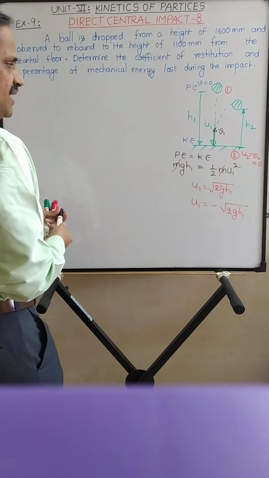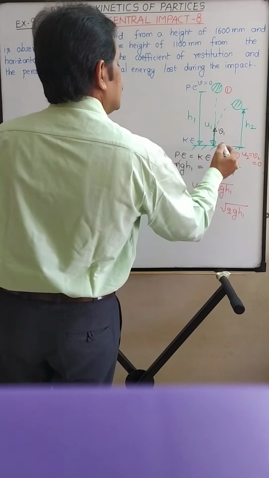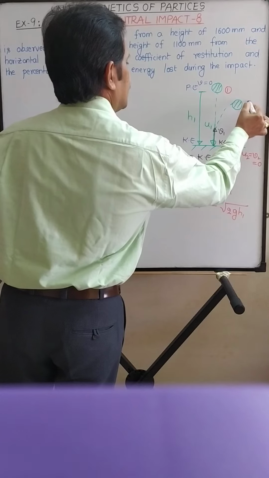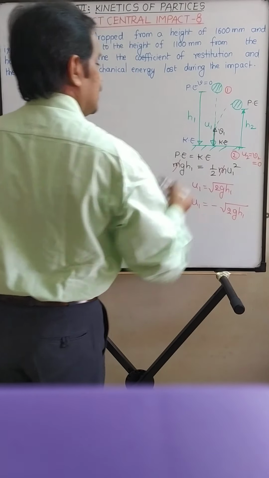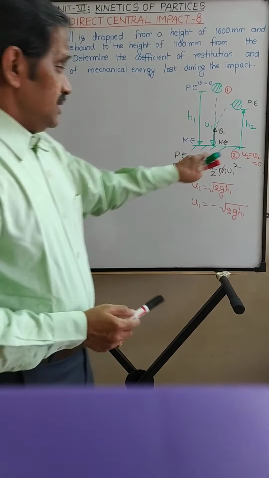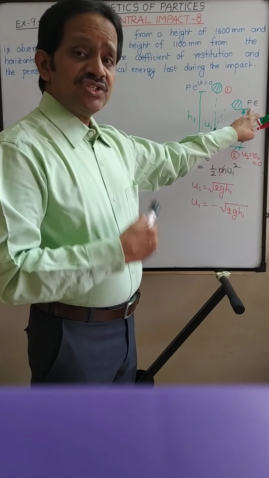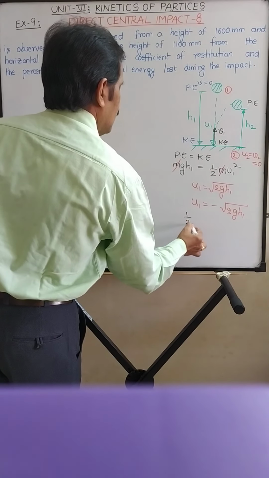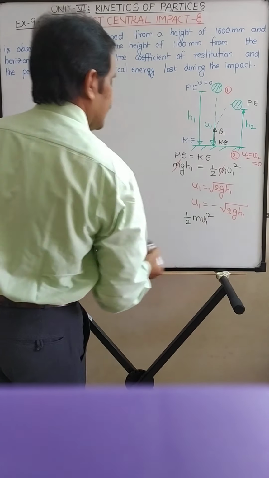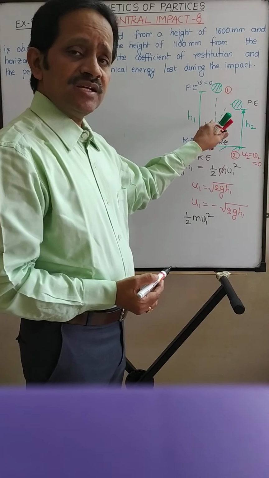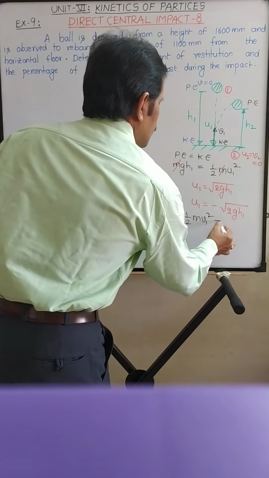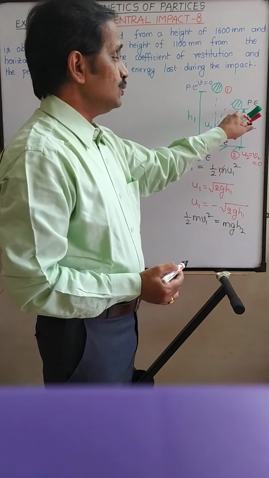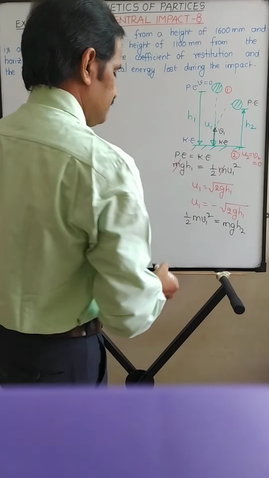Now immediately after impact, this ball will possess kinetic energy. After reaching the height h2, that is converted into potential energy. Again, equating kinetic energy and potential energy after impact, the kinetic energy is half m v1 square, where v1 is the velocity after impact, equal to the potential energy mg h2, since it rises to height h2.